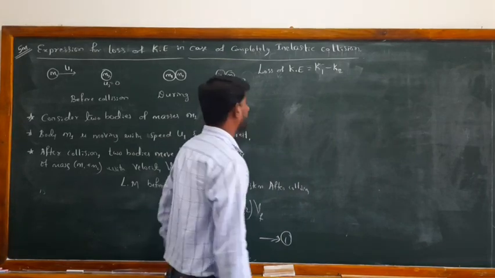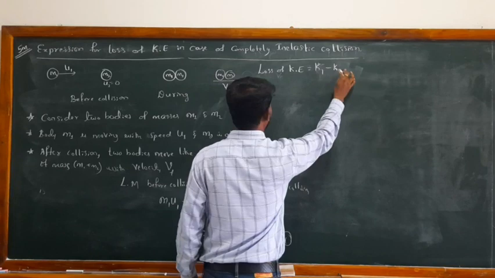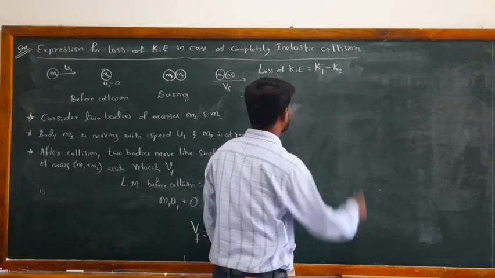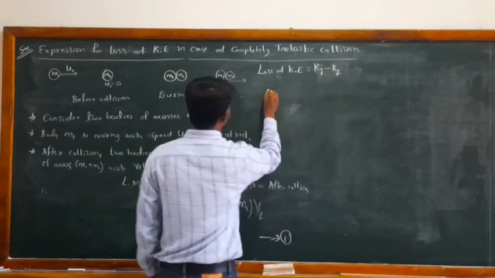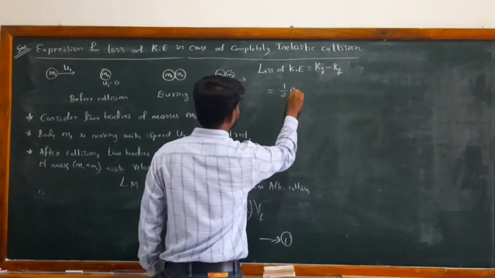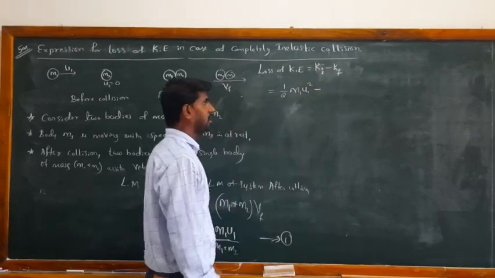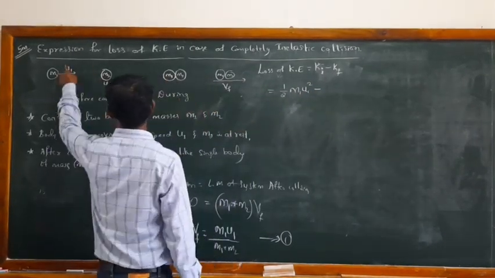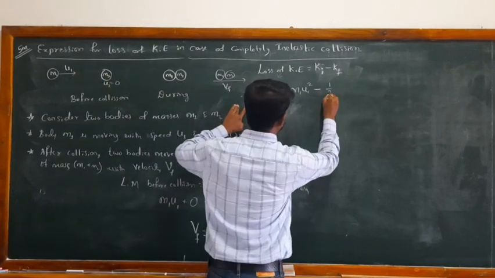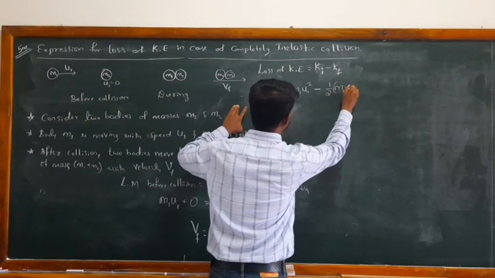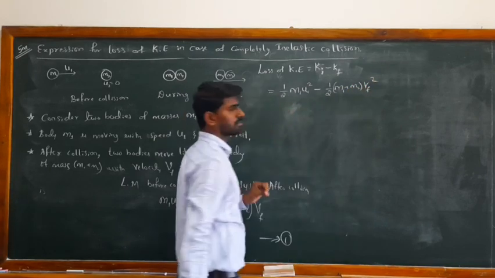Is it right? Okay, next. I can also write it as Ki and Kf, initially and finally. The initial value is 1 by 2 m1 u1 square, since m2 is at rest and has no kinetic energy. Minus the final value, 1 by 2 m1 plus m2 times Vf square.